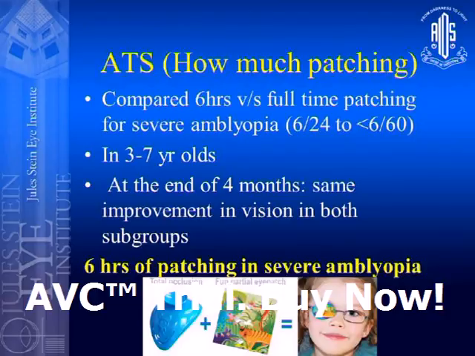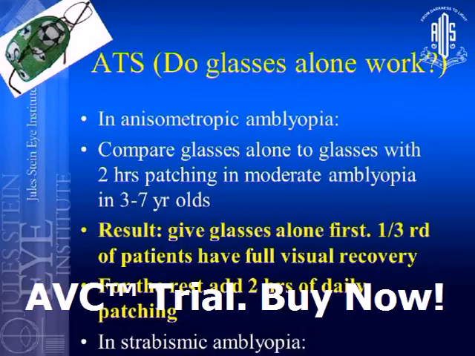What about severe amblyopia? 6 hours or full time? So 6 hours of patching was good enough for severe amblyopia. Next question, do glasses work alone? Yes, in a small population of anisometropic amblyopia. First, give glasses alone. One-third of the patients will have a full visual recovery with glasses alone. And for those who don't, then add patching. Begin with 2 hours of daily patching. This may not work for strabismic amblyopia. This is only for anisometropic amblyopia.